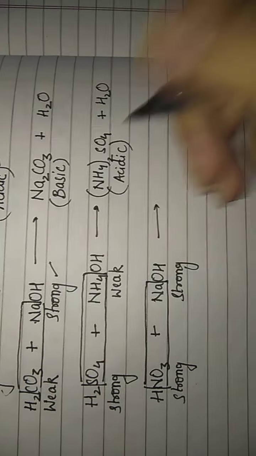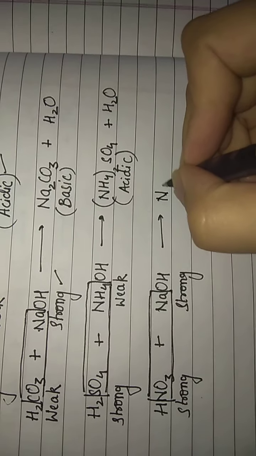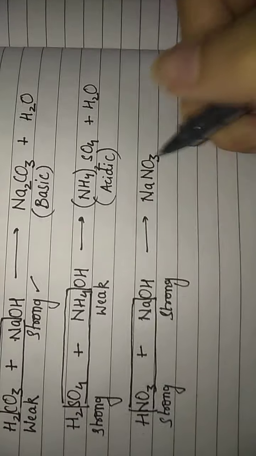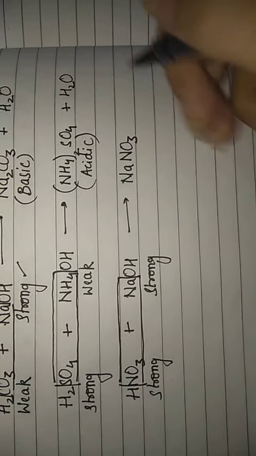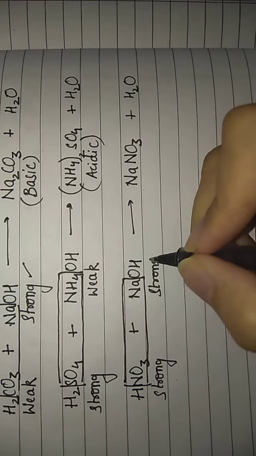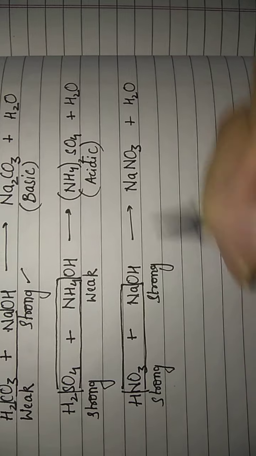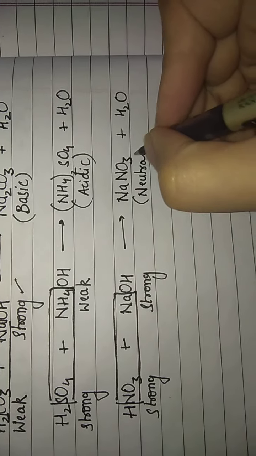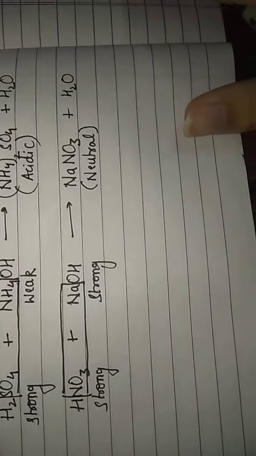Like this. So my salt will be sodium nitrate. We have done the formula of sodium nitrate and all kinds of nitrates in class 9th. So sodium nitrate will be NaNO3 plus water. Now the strength of both acid and base was the same. That means both were strong. So the resulting salt will be neutral. Fine.